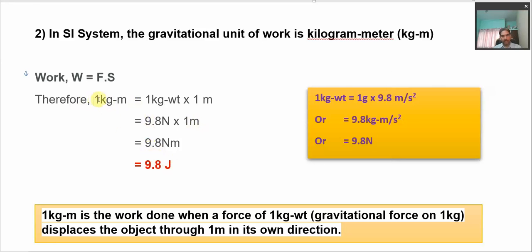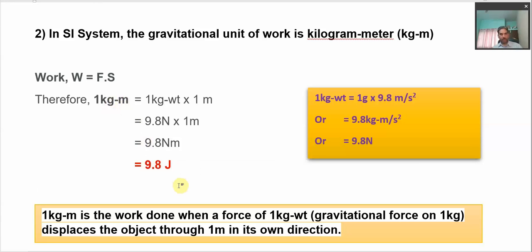So every time we define 1 kilogram meter, the work in terms of gravitational units in SI system, we consider that 1 kilogram meter is equal to 9.8 joule amount of work.